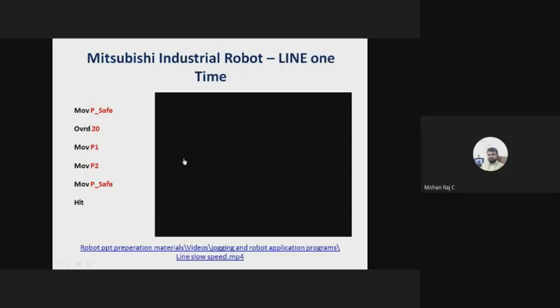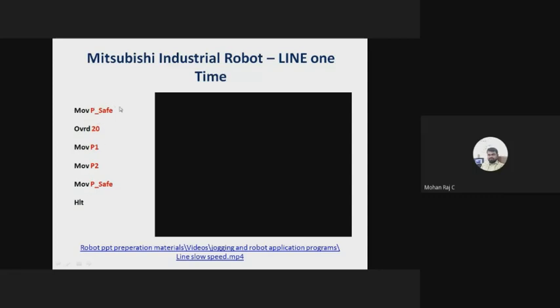Okay, let us see some of the programs which are used in the RV2FBQ series. Here I have created a program for drawing the line. Line one time means it draws a line only one time. After that, it will move to the initial position or safe position. I'll show you. First, read out the instruction. Let us see the programming part.